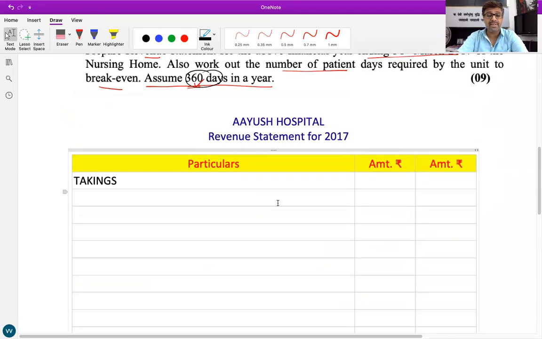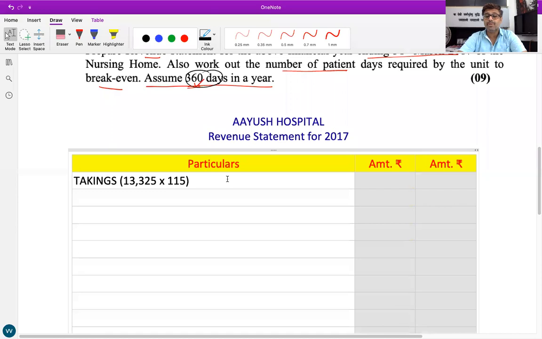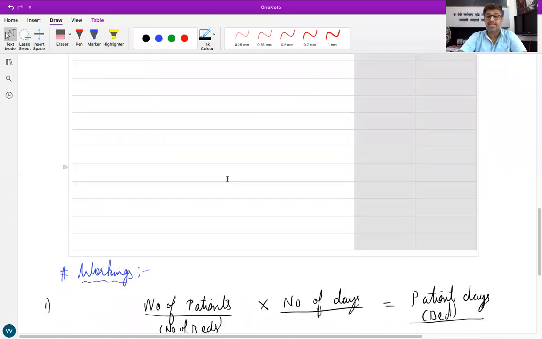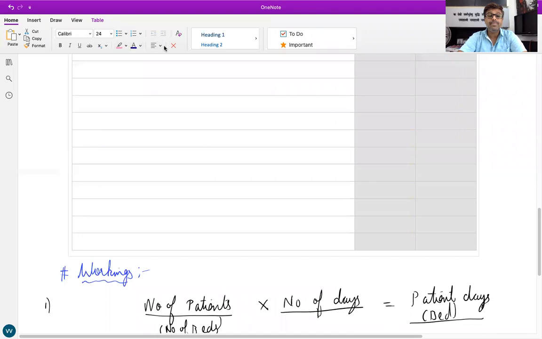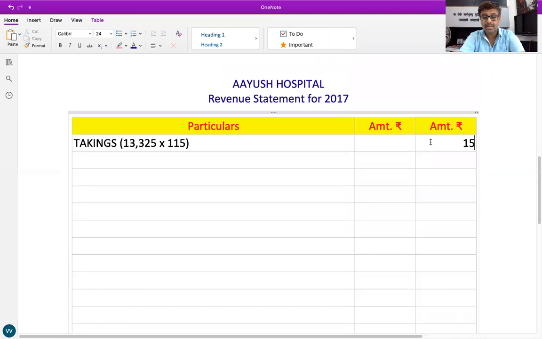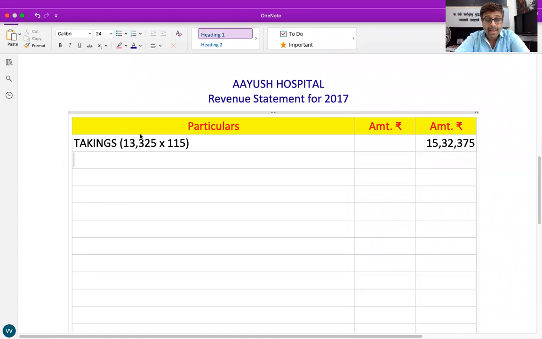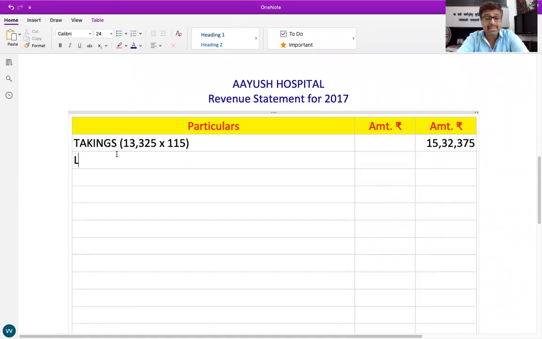Yes, correct. Is everyone clear with this? 13,325 patient days into 115 is the revenue to be taken. So what amount do you get, all of you? Calculate that 13,325 into 115. 15 lakh 32,375. Is everyone able to get that? Now from takings, all of you tell me what will be minus? Variable cost.